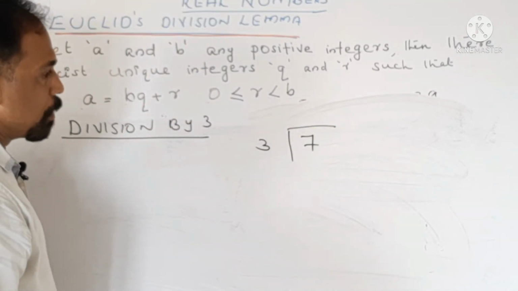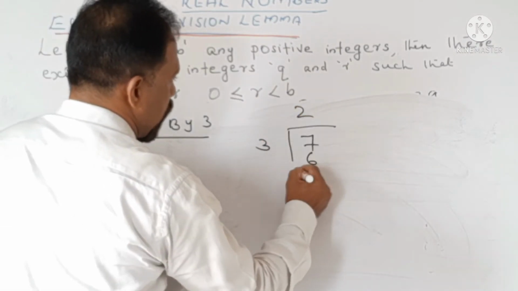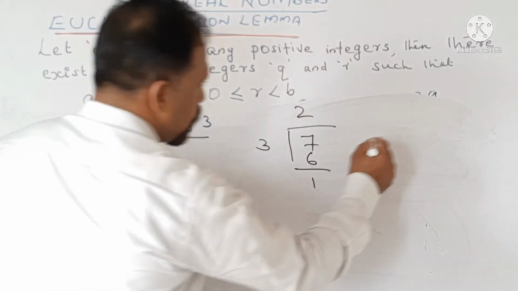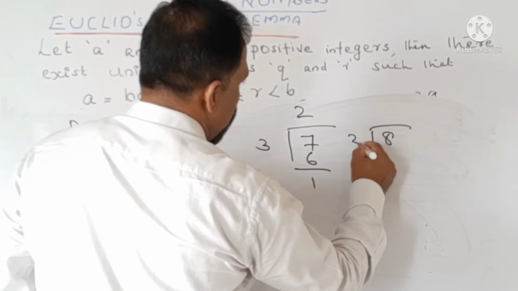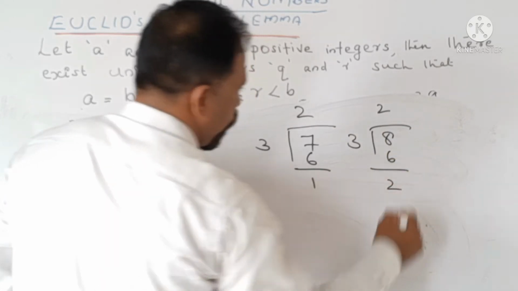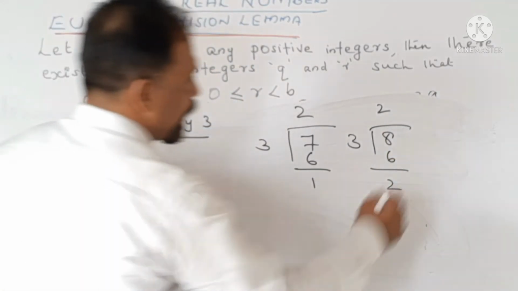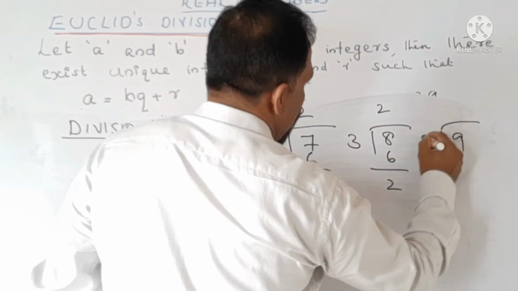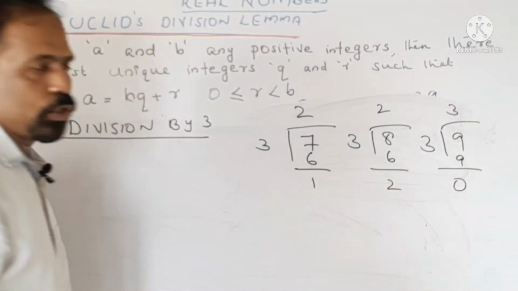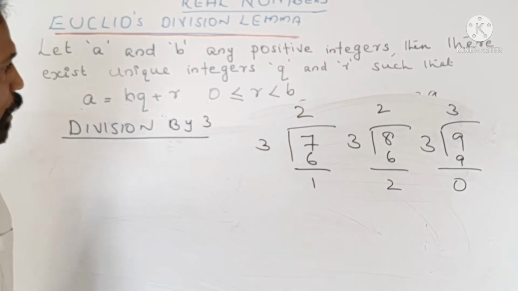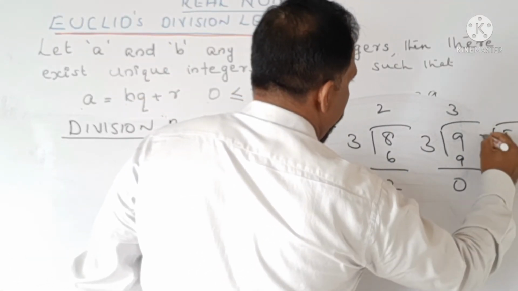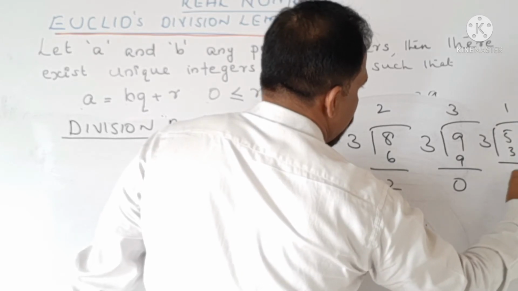In this case, 2 3s are 6, I will get a remainder 1. If I take 8, 2 3s are 6, I will get a remainder of 2. If I take 9, 3 3s are 9, my remainder is 0. If I take 5, I will get a remainder as 2.